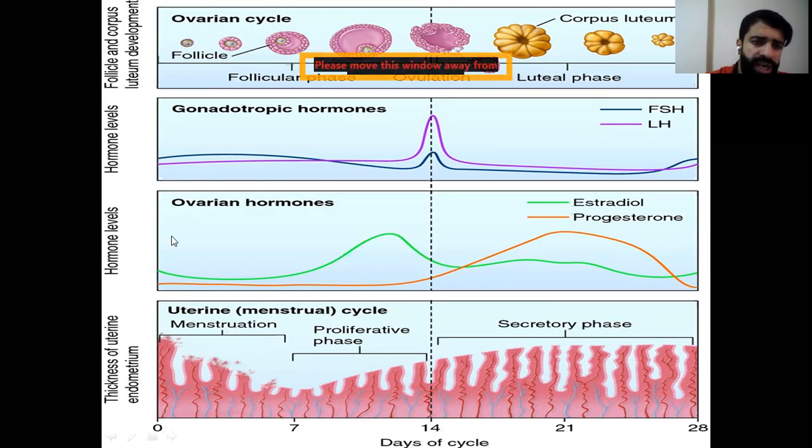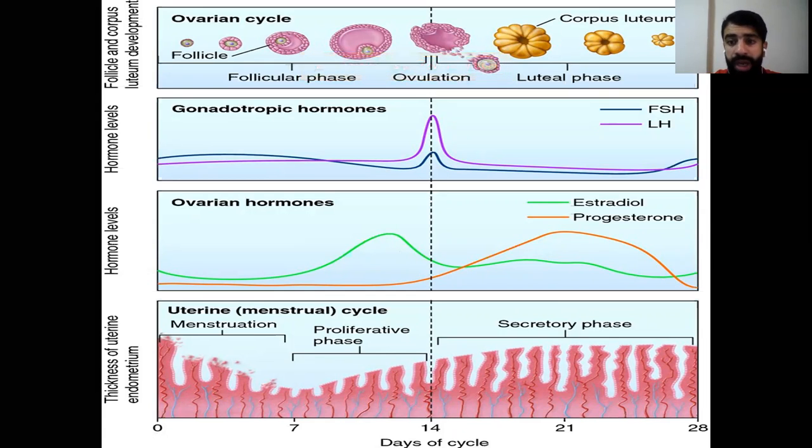But I have to focus on the ovarian hormones, estradiol and progesterone. As you see here, the follicular phase is mainly controlled by the secretion of estradiol, the one in green, while the luteal phase is controlled by both estradiol and progesterone.